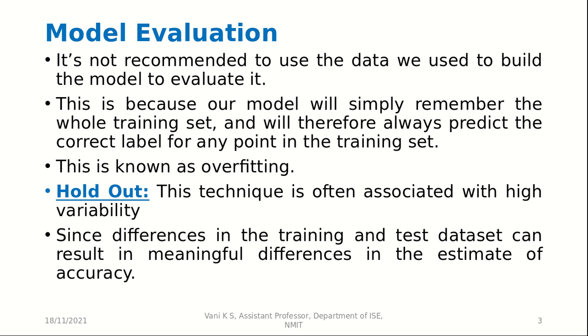So one of the model evaluation techniques is holdout. This technique is often associated with high variability, since differences in the training and test dataset can result in meaningful differences in the estimate of accuracy. So holdout is the technique which is highly variable, and the differences in the training and test data sets result in huge differences, or significant differences, you can say, when it comes to calculating accuracy.